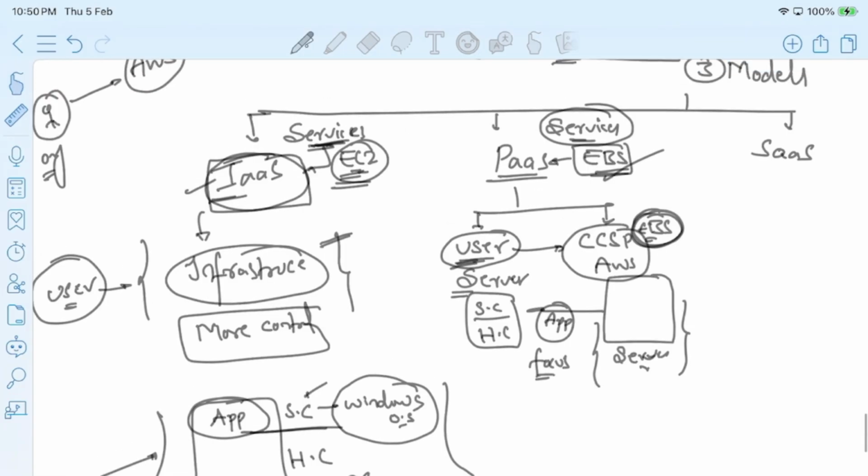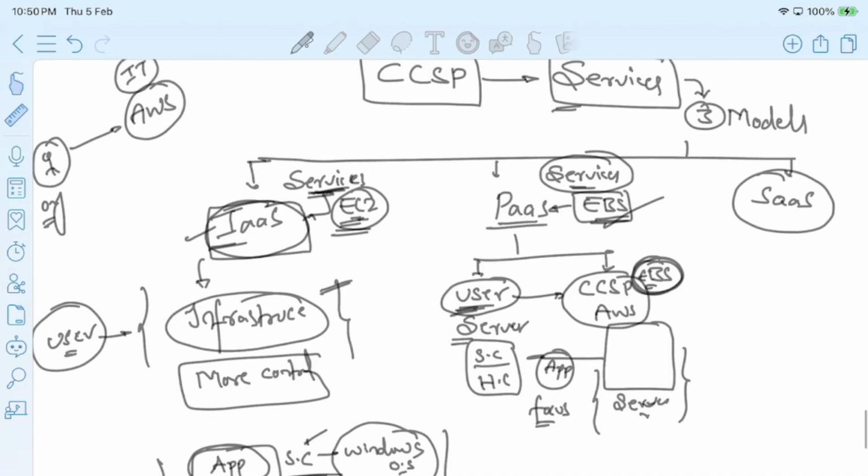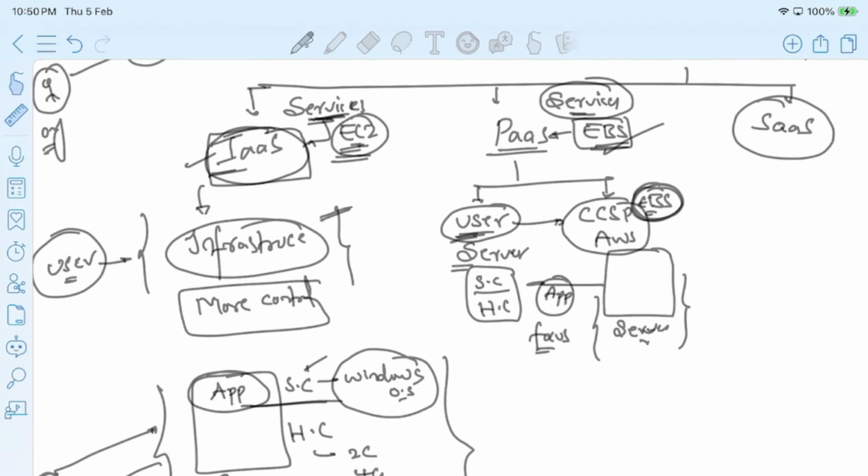Not only this, we have another type of service model in cloud computing service providers like AWS, Azure, GCP. These services are known as software as a service. Examples are our Gmail and Google Drive. They are ready-made softwares which we can access and use. We need not worry about the underlying infrastructure. We need not worry about the responsibilities. Right? They're ready-made softwares where we can log in and access the services.